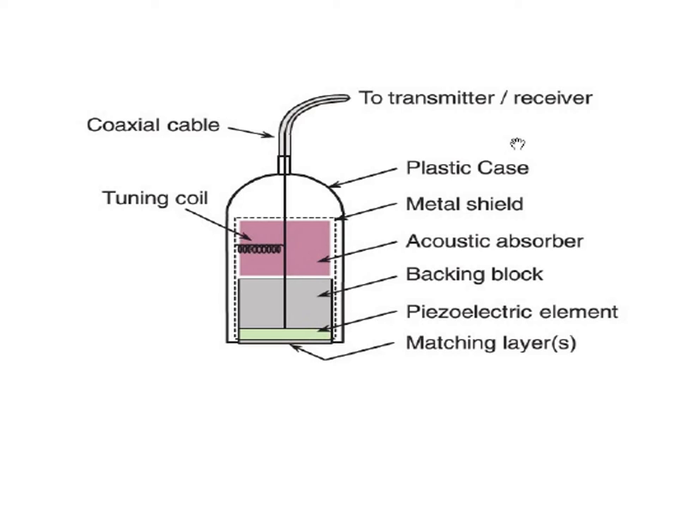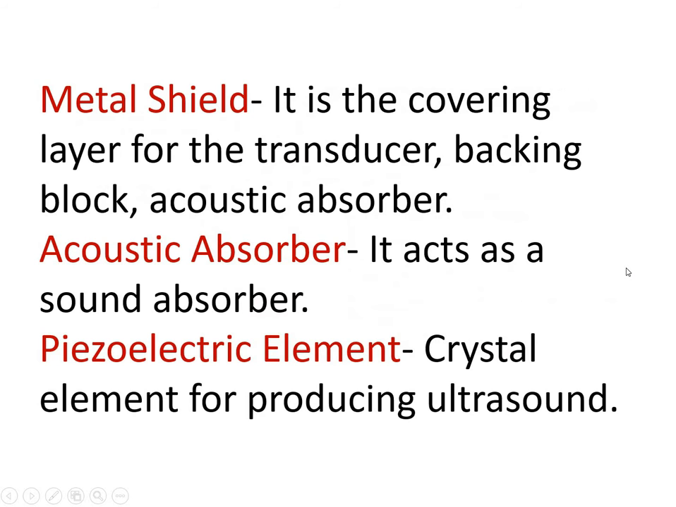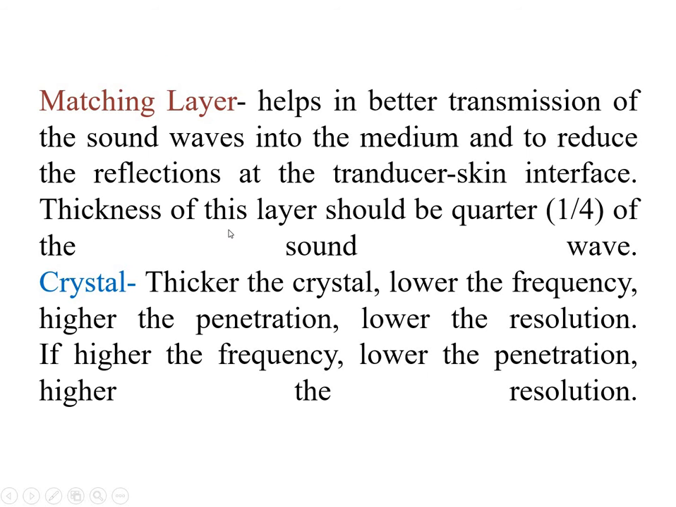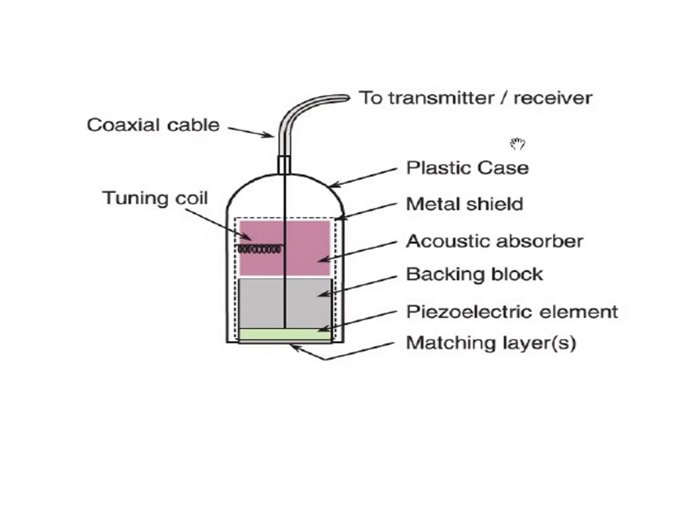Next, the backing block and the acoustic absorber. Above the backing block is the damping block, which helps mainly with two things. One is controlling the impedance of the material, so that with its help we can produce the required frequency range of the ultrasound energy. The other is that the produced sound wave is totally absorbed. When it travels backward, it is totally absorbed by the backing block material.